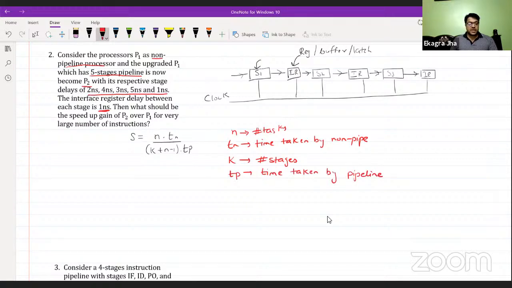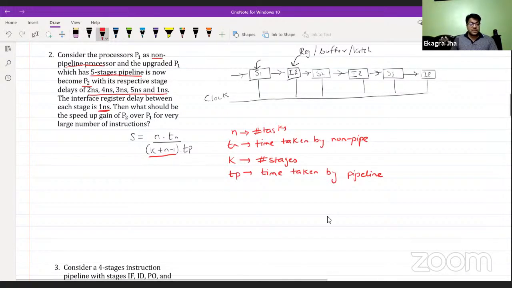So here we have K as 5, but N is some large number of instructions. So if you look closely, if we have N as a very large value, or 10 to the power 30, or 10 to the power 50, or 10 to the power 25, some large value, in the expression K plus N minus 1, K becomes negligible.